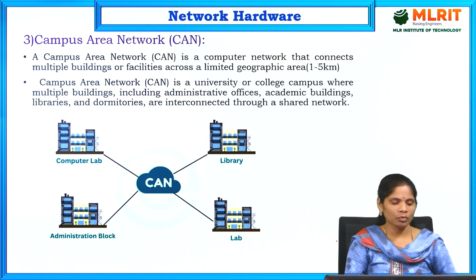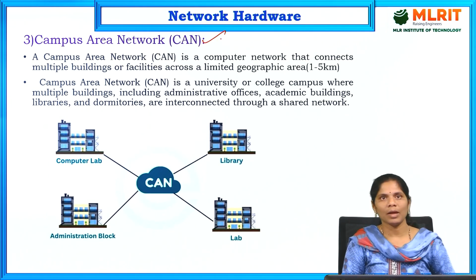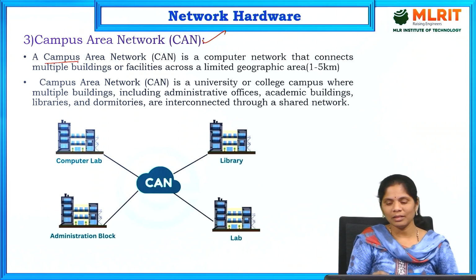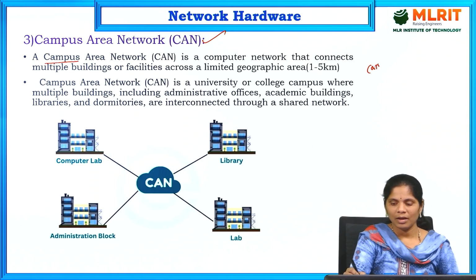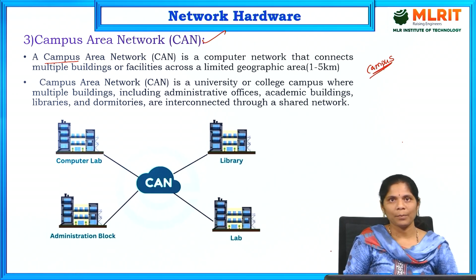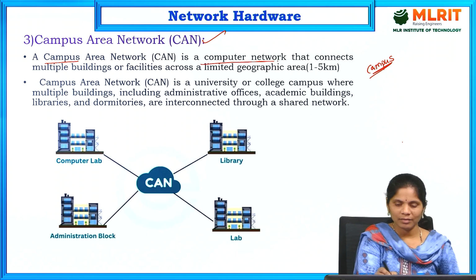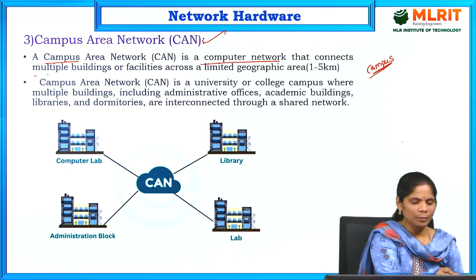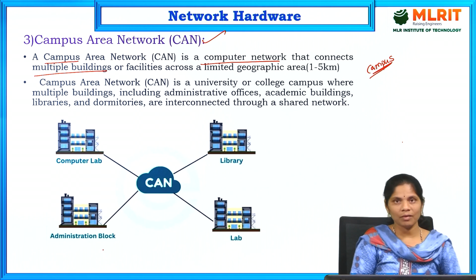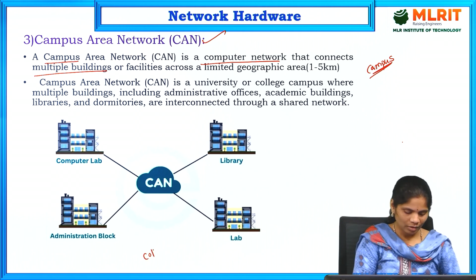And coming to campus area network. What is campus area network? I am talking about campus, means within that particular campus, within that particular organization only, that network will be accessed. That is campus area network. It is a computer network that connects multiple buildings. In a campus, a number of buildings are there. Suppose take this one college. Take our college as an example. A number of blocks are there.